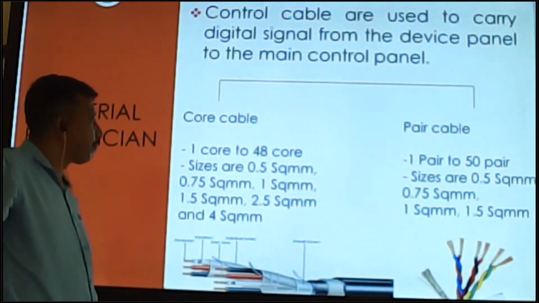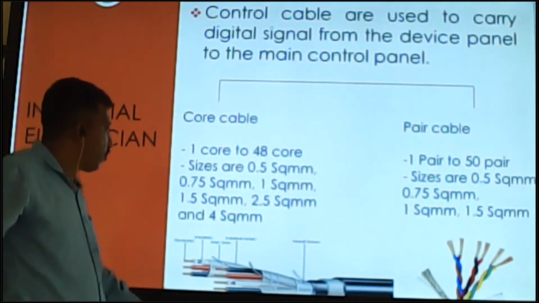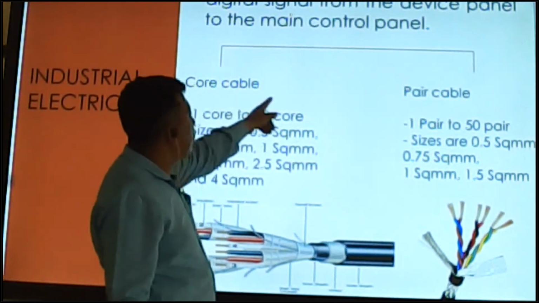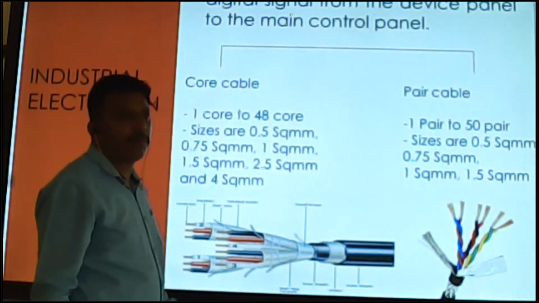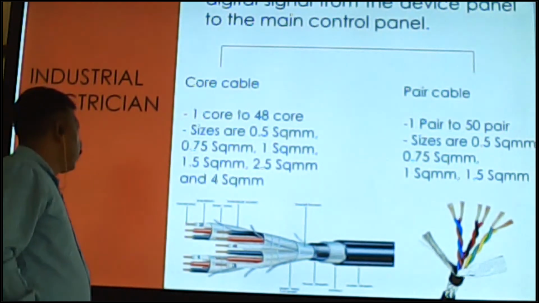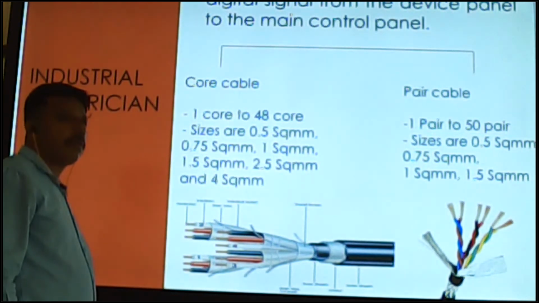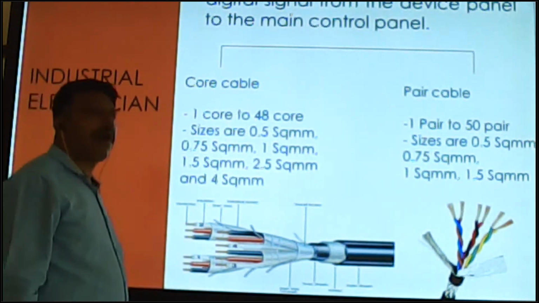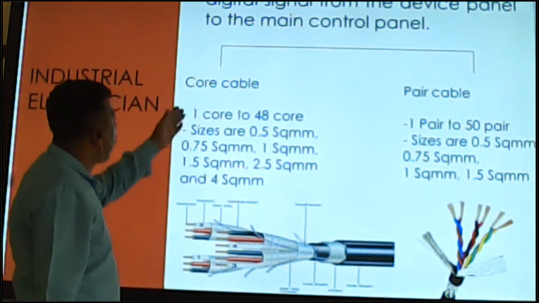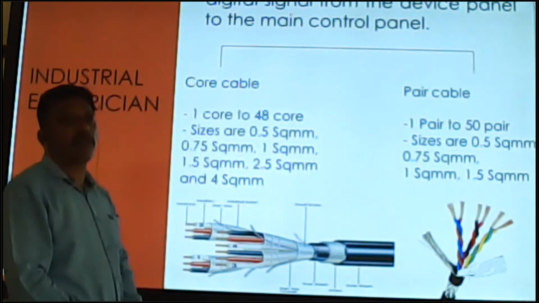Okay, so in control cable, two types are coming: core and pair cable. This is the core cable and this is the pair cable. Core cable is available up to 48 core.